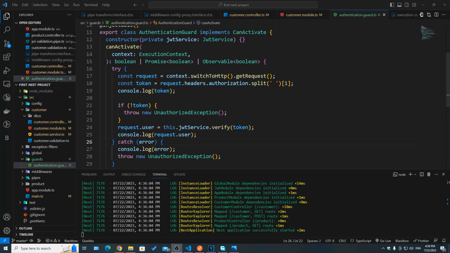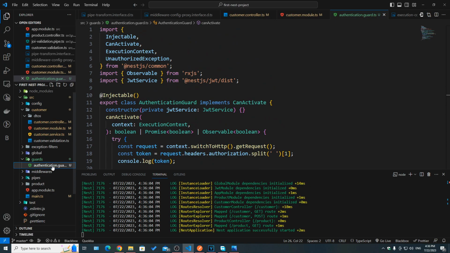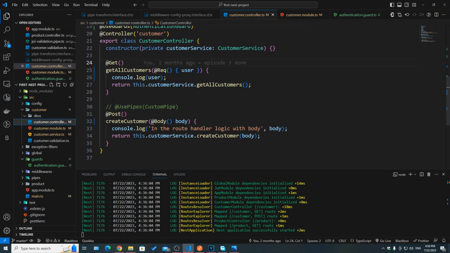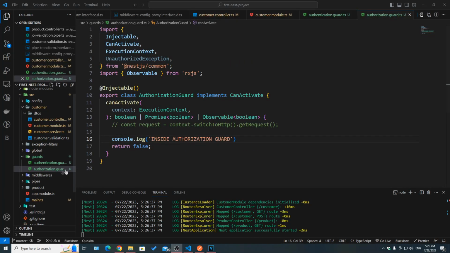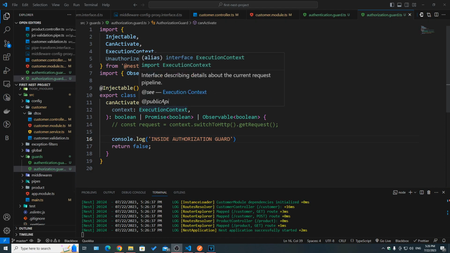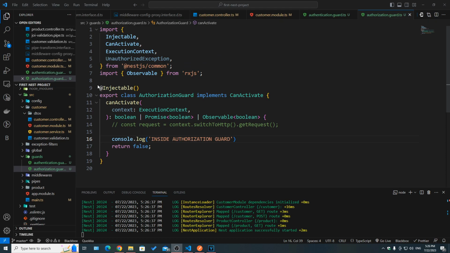I want to show you one more thing in this video, which is using an Authorization Guard with this Authentication Guard, and then having our own custom decorator, which is the role, where we specify which role can access which controller or which route handler. So I went ahead and created another file, which is another guard called Authorization Guard this time, which also has, of course, the same characteristics of a guard: @Injectable, implements CanActivate, and then has the canActivate here.